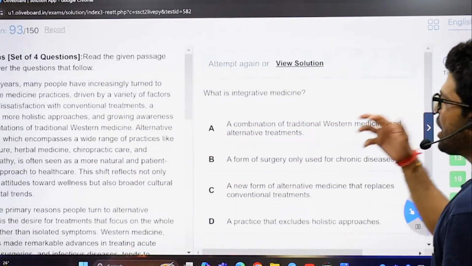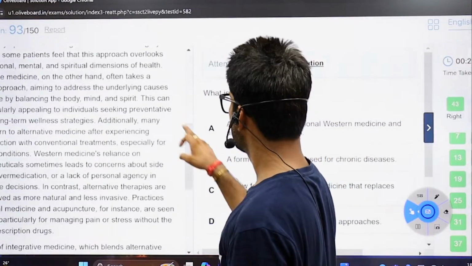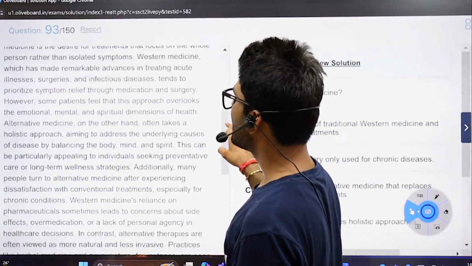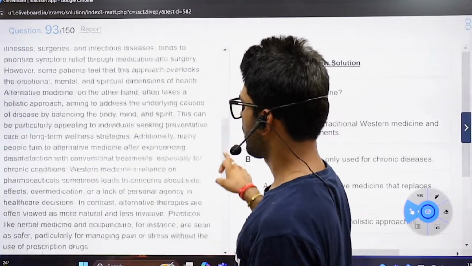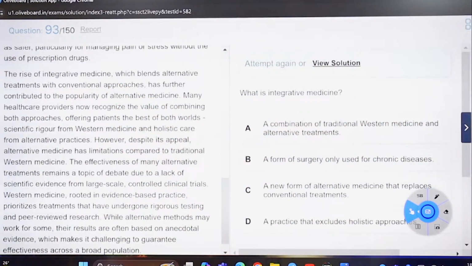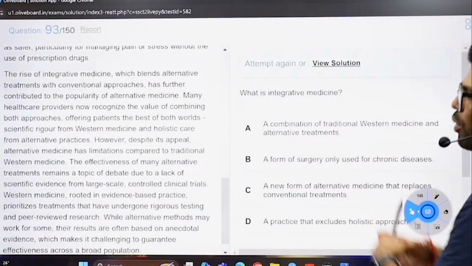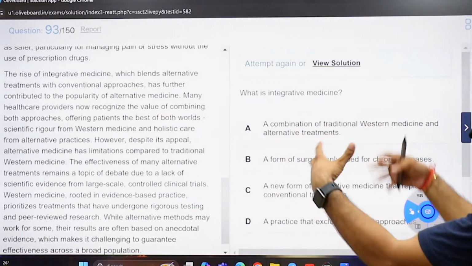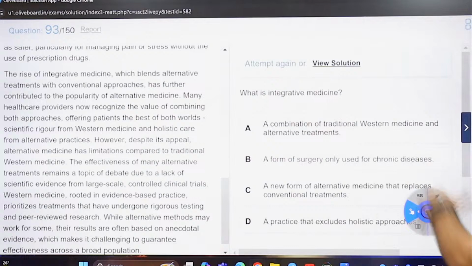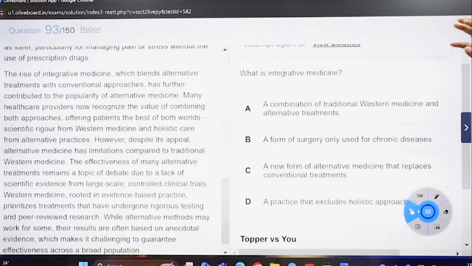What's integrative medicine? Let's talk about that. The rise of integrative medicine, what is that? Which blends alternative treatments with conventional approaches. Okay, it's a combination of the alternative treatments with the conventional approaches. Fine. It's a combination of traditional Western medicine and alternative treatments.